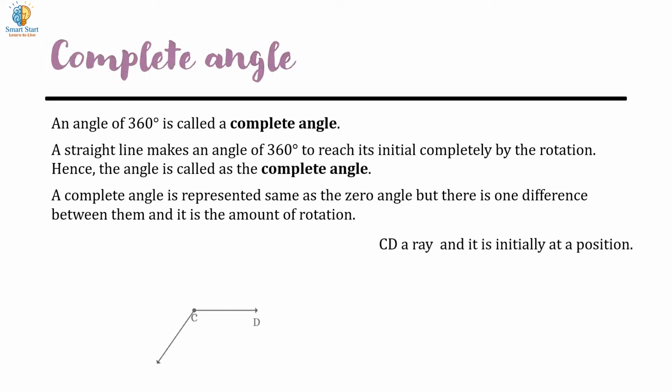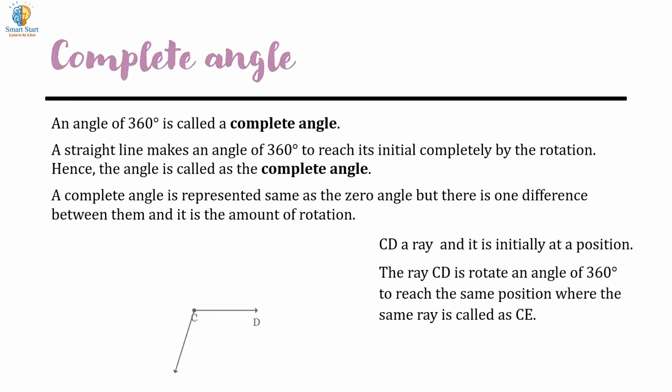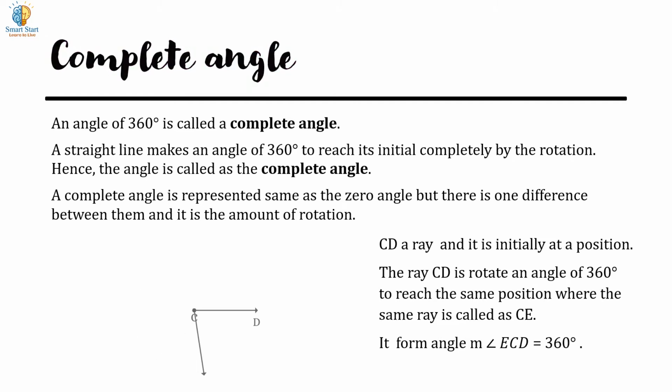Here, CD is a ray and it is initially at a position. The ray CD is rotated by an angle of 360 degrees to reach the same position, where the same ray is called CE. It forms an angle measuring 360 degrees, which is angle ECD.